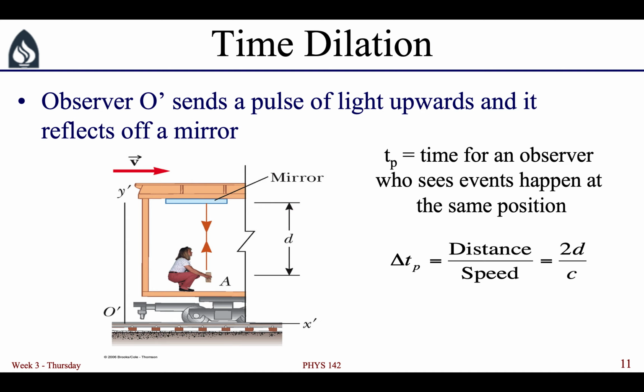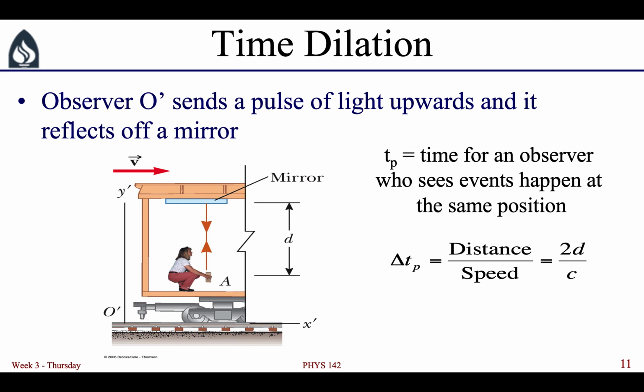And it's just a label. It doesn't mean that this person is more correct than anyone else. It's just the label we give to the person who is in this situation. So the proper time, once again, is measured by an observer who sees the events that begin and end the time interval happen at the same position or the same distance from themselves.